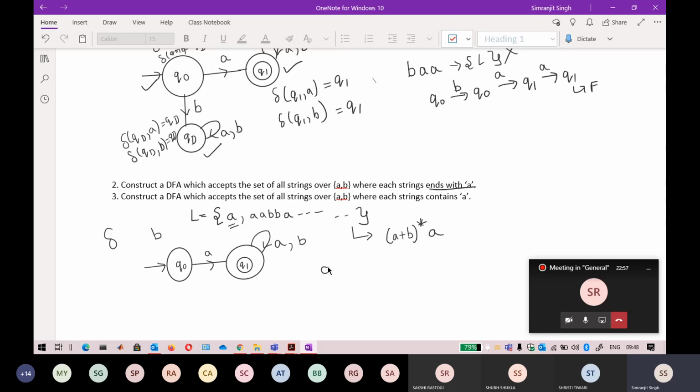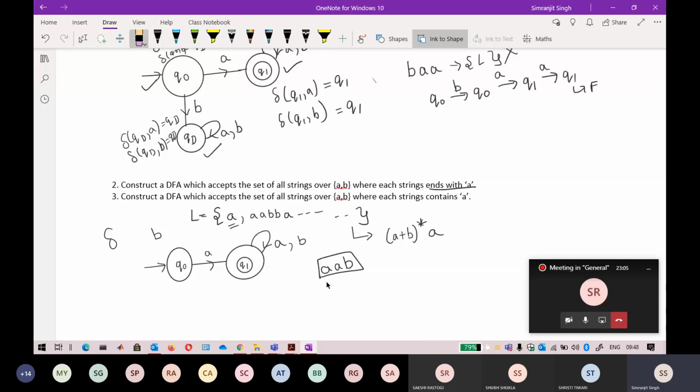But by doing a self loop, the strings that are ending with B are also part of the language, so I cannot do a self loop here. If I do a self loop here, strings like A, B are also accepted in this language. So what can I do? I can divert this to the first state. By diverting this to the first state, any number of A's, A followed by any number of A's, is staying at Q1, which is a final state, which is correct. So it is always ending at Q1.